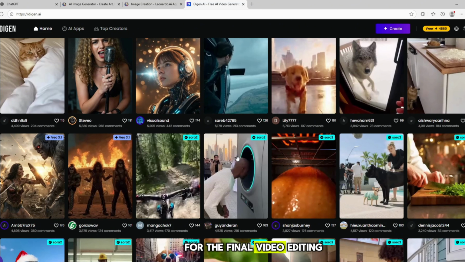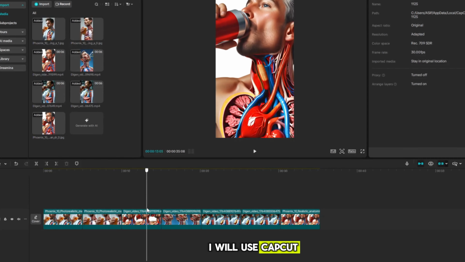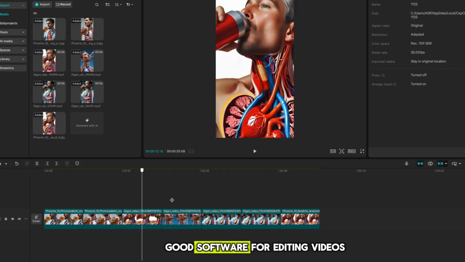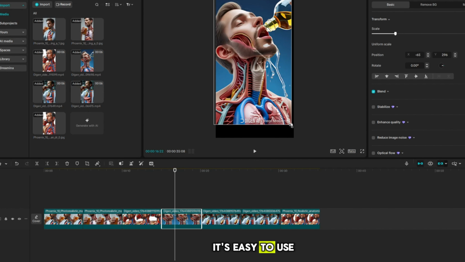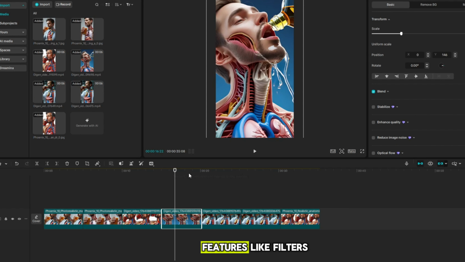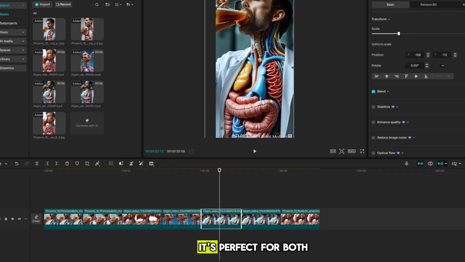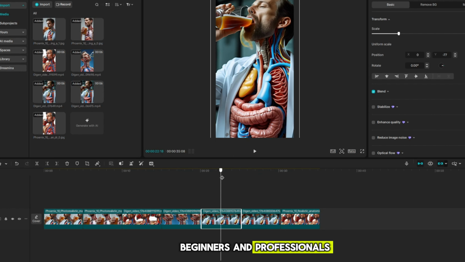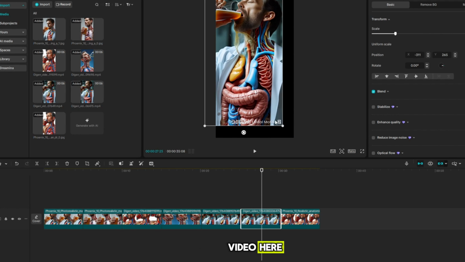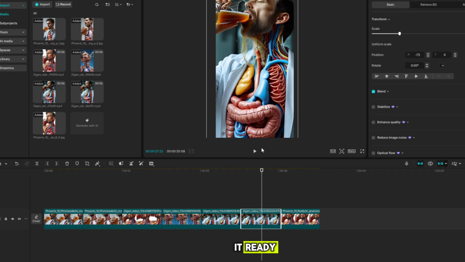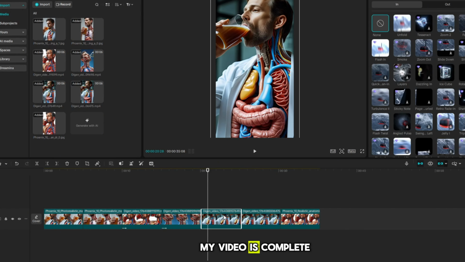For the final video editing, I will use CapCut. CapCut is a very good software for editing videos. It's easy to use, free, and packed with features like filters, effects, music, and transitions. It's perfect for both beginners and professionals. I will edit the video here, add effects, and make it ready. As you can see, my video is complete.